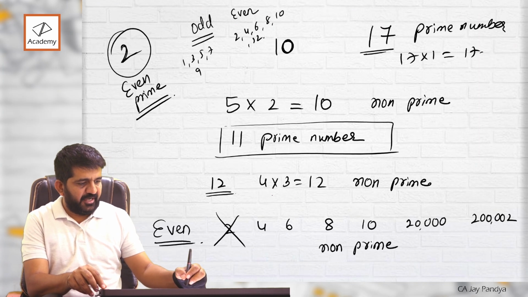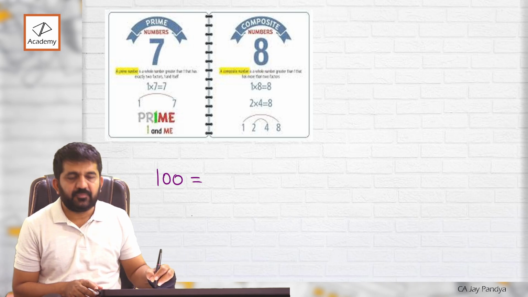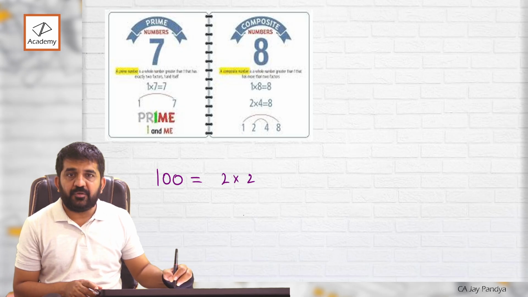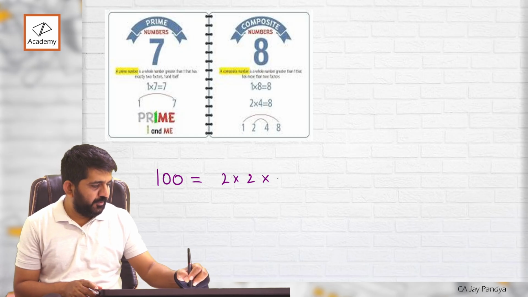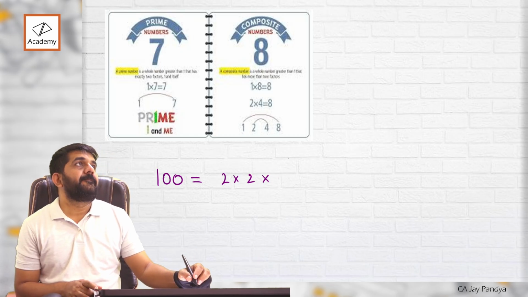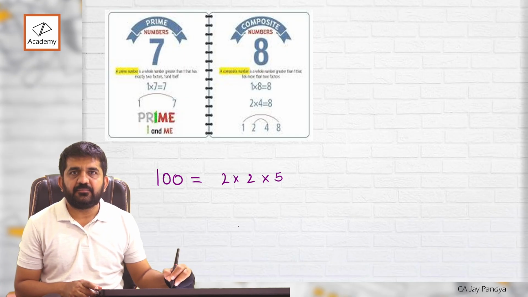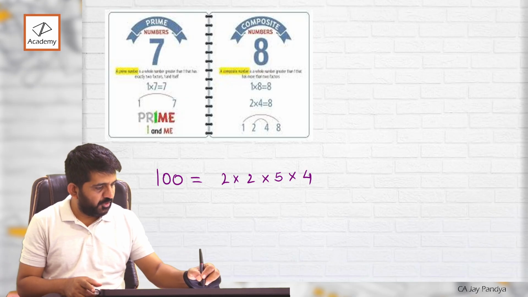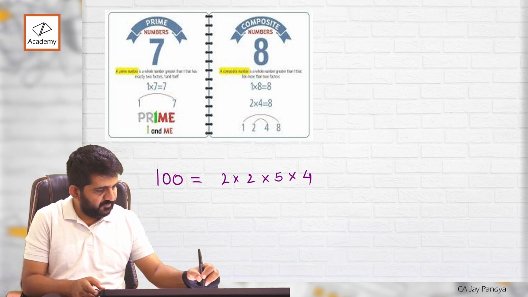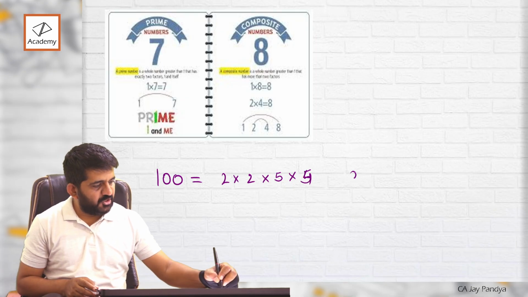Let me write down 100. 2 twos are 4, 5s are 20, 25s are 100. This is non-prime.